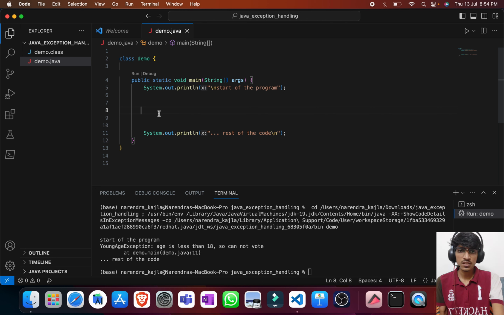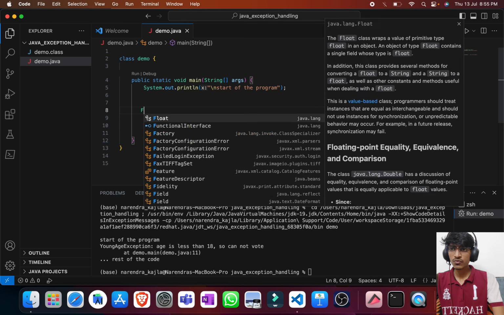As we already saw, checked exceptions are those exceptions which will not allow the program to get compiled if we do not handle them or we do not declare them. So either we can put the checked exceptions into a try catch block, or we can use the throws keyword to declare them. So basically the throws keyword will not actually handle the exceptions, it will just declare them. Let me give you an example here.